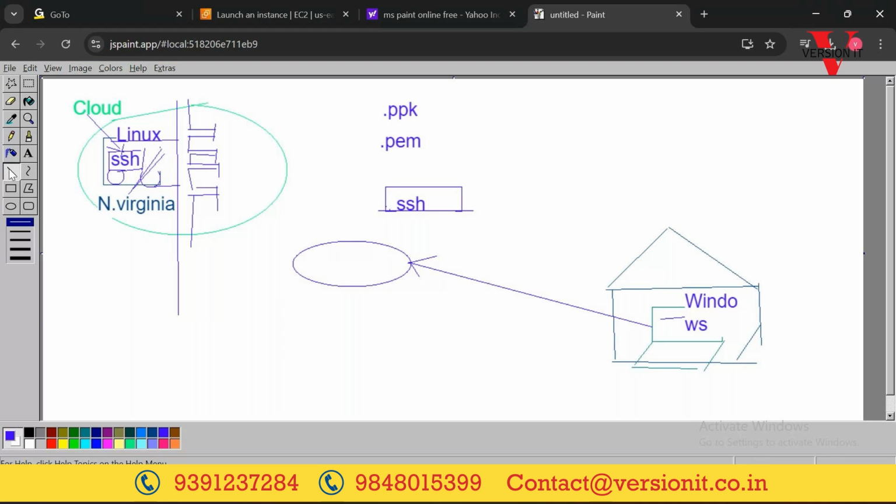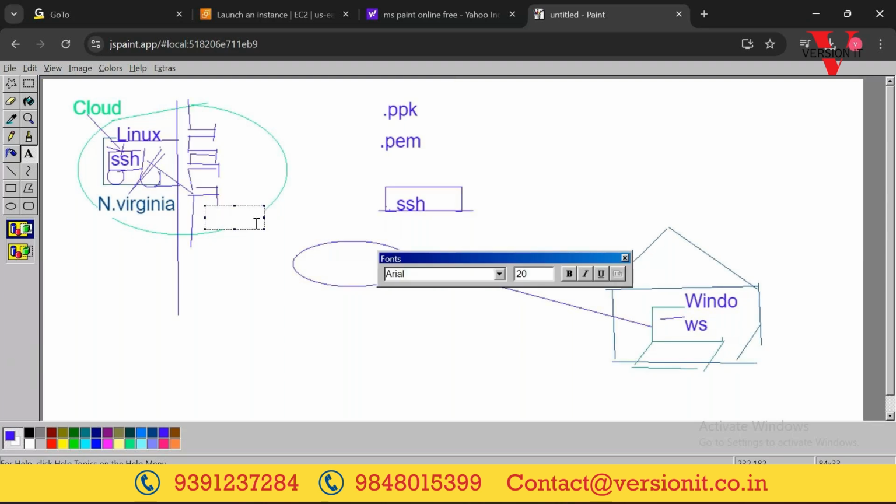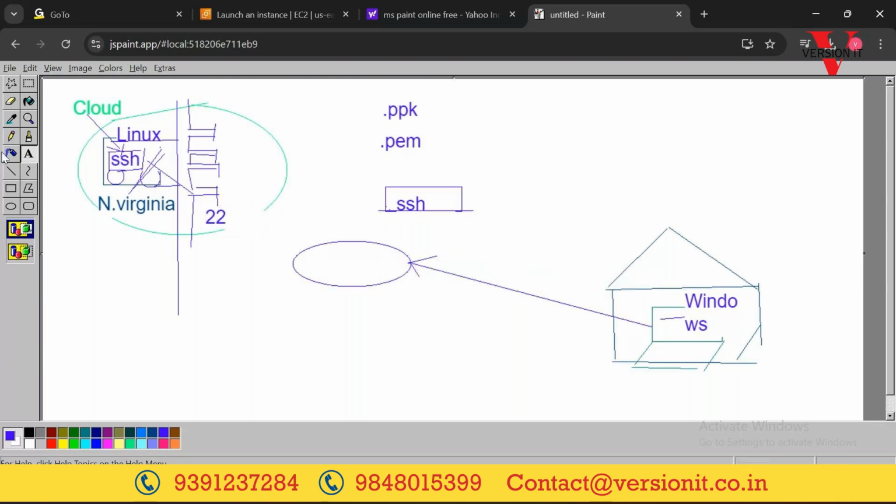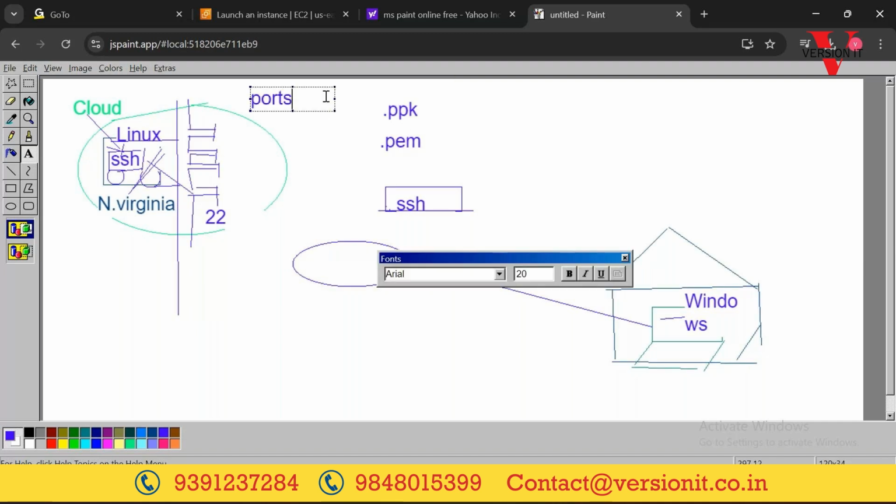Now we need to open a door. SSH occupies door number 22. If you want to come to the DevOps class, you should come to this door, right? They'll say go to door number 3. If you go to door number 5, they will not allow you. The same way, SSH is occupying door number 22. In technical terms, it's called a port number. So all these are different ports. To simplify, just think of them as gates or doors.